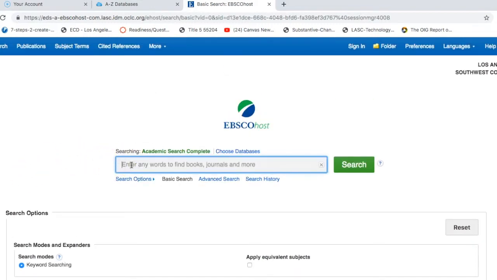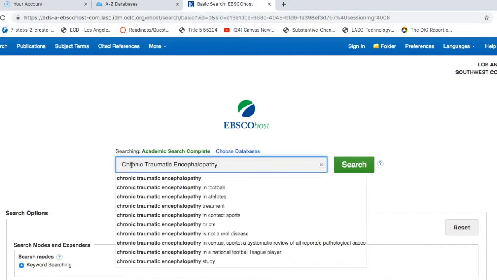Once you've set those two things, you can actually just type in the search term that you're looking for. So I'm going to type in CTE. I'm not even going to try to pronounce the actual, especially that last word. So just for the sake of having a search term to look at, I'm going to look at CTE, assuming I was writing about something related to Gladiator. Of course, we know you guys are not going to write about Gladiator for your research paper. You've already written about that, but I just wanted to show you with a real search term.